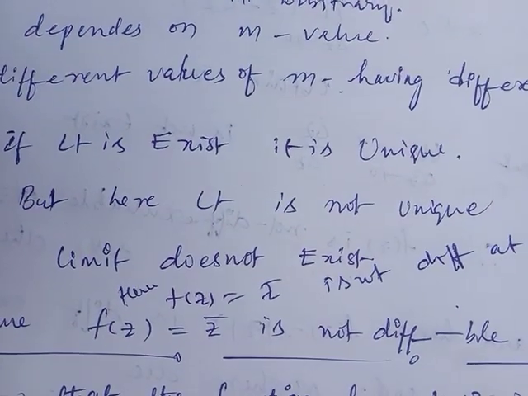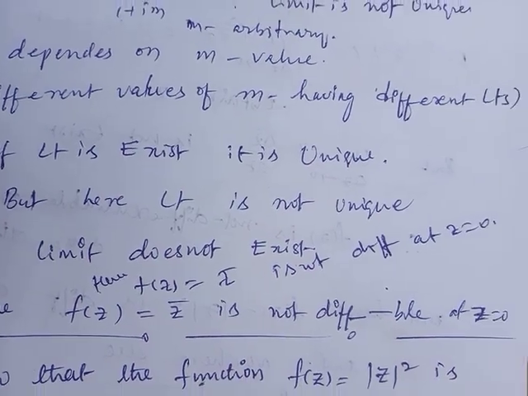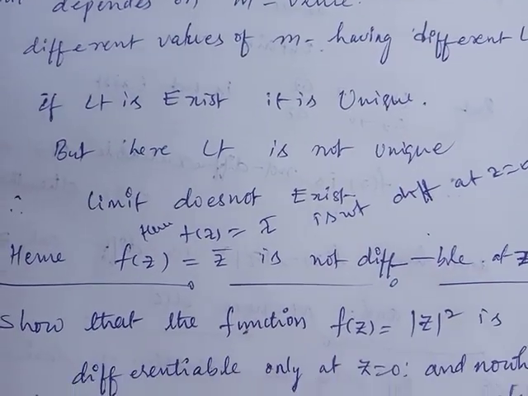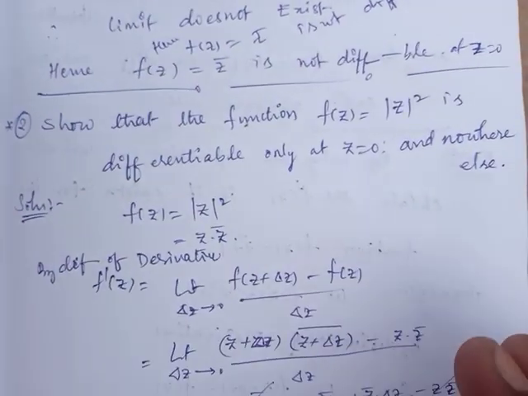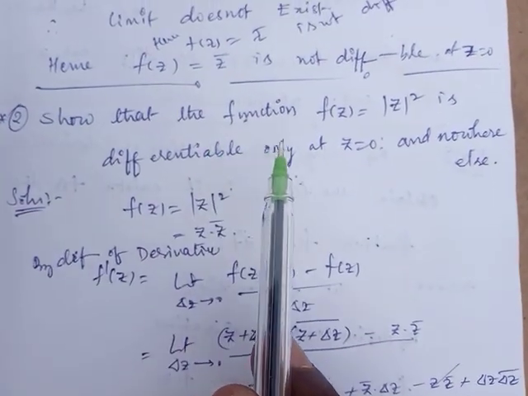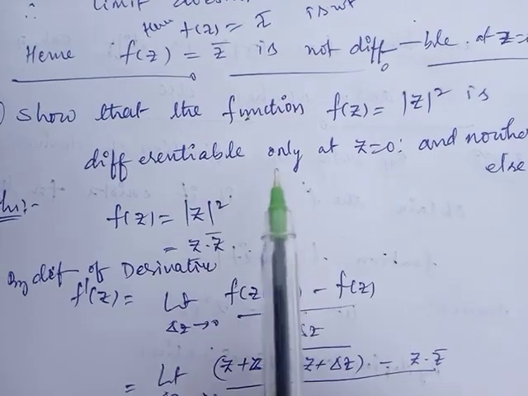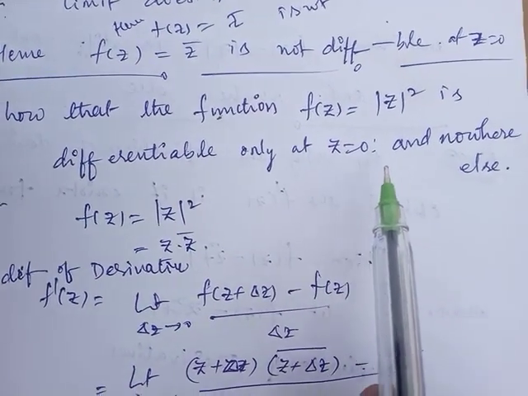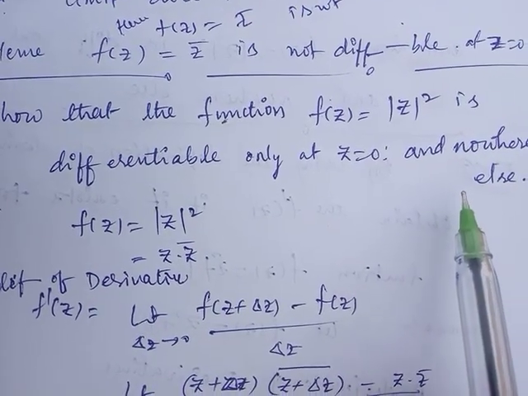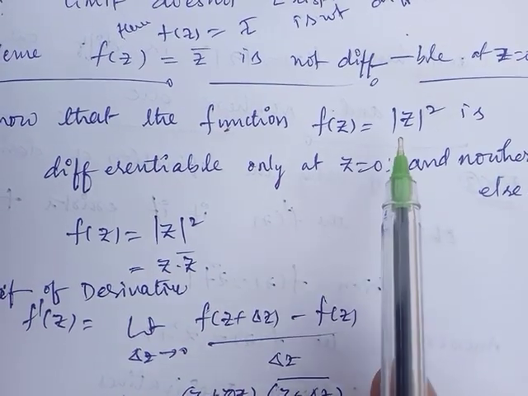Hence f of z equal to z bar is not differentiable at z equal to 0. Next, I will continue with the second example. Show that the function f of z equal to mod z square is differentiable only at z equal to 0 and nowhere else. Other than z equal to 0, that function is not differentiable.